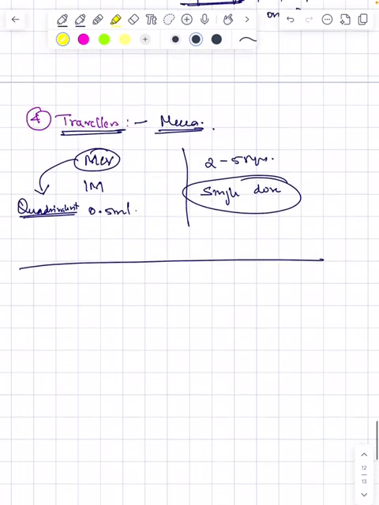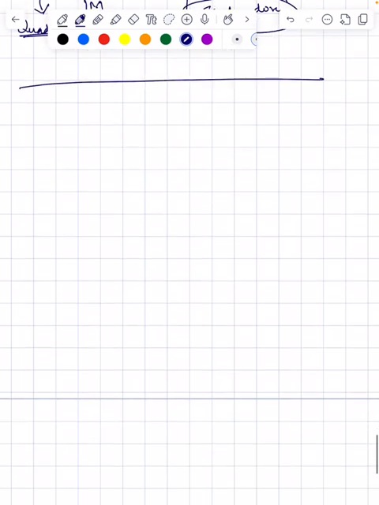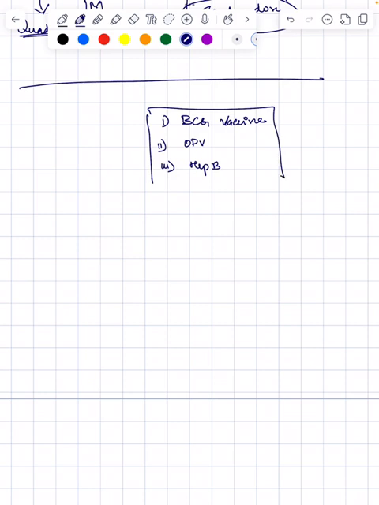So these are the important points you have to remember regarding your meningococcal vaccine. From the next video we'll start with our BCG vaccine, that is from our birth vaccines. First will be BCG, next we'll go to the oral polio vaccine and hepatitis B vaccine. So we'll cover these three vaccines in our upcoming video.